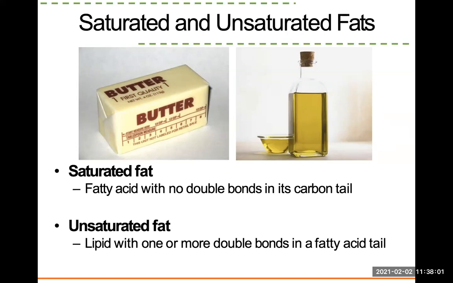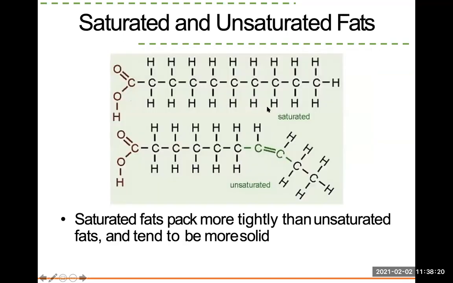Saturated means full. It means full. If you say this towel is saturated with water, it's full of water. It's a wet towel. So saturated means full. And I asked you guys because I'm going to show you the structure and why they are called saturated and unsaturated fat. If you look at this structure, it's full with hydrogen bonds. There's no space. So this is saturated.